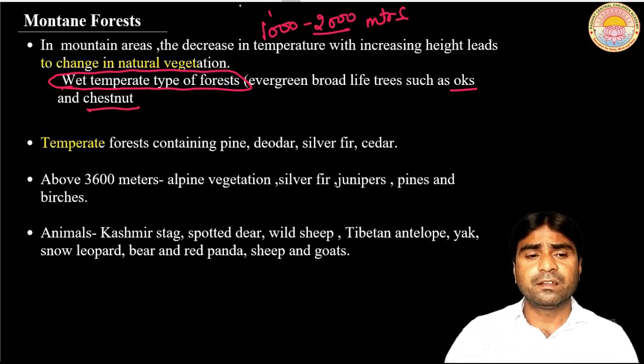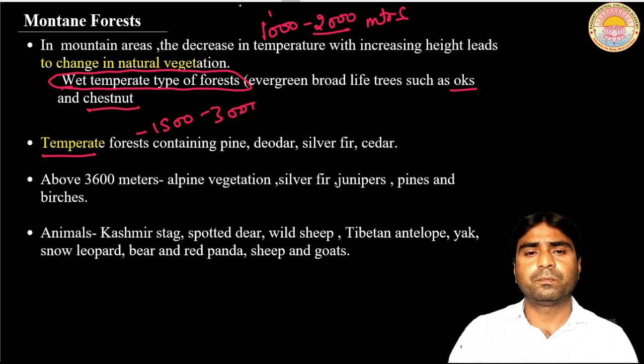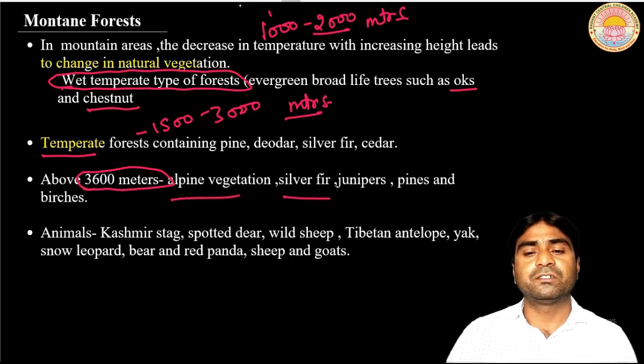Second category, between the heights of 1500 to 3000 meters. Here the temperate forests are found. Among them the important trees are pine, deodar, silver fir and kedar. And when we go higher, above 3600 meters, the alpine vegetation is found. Among them are silver fir, junipers, pines and birches.